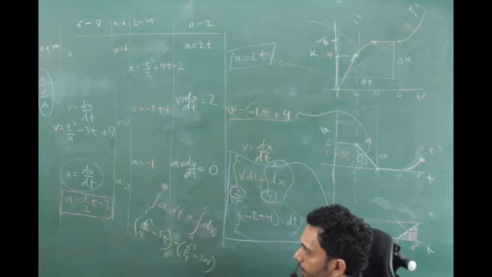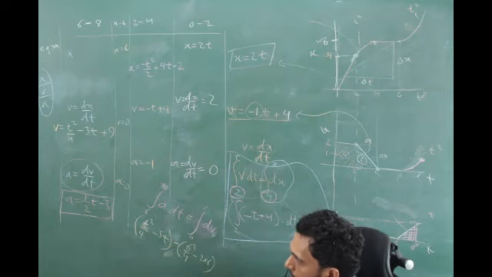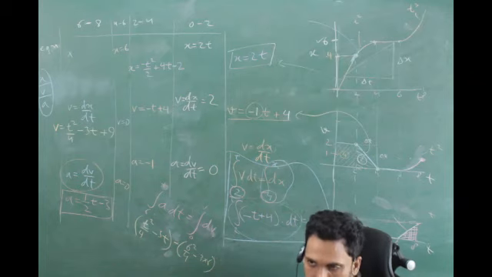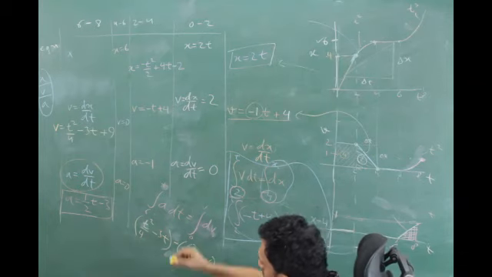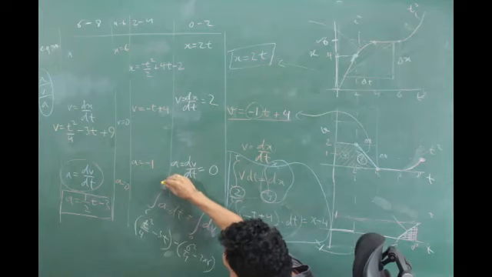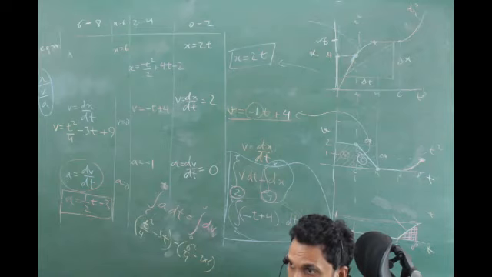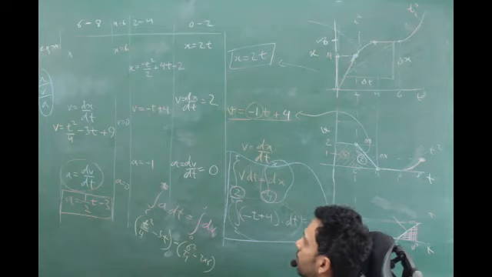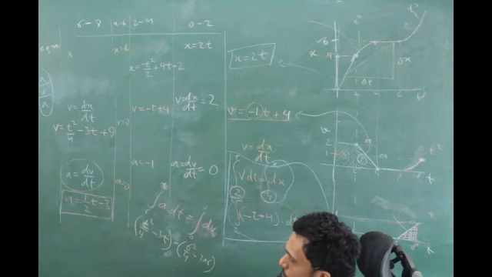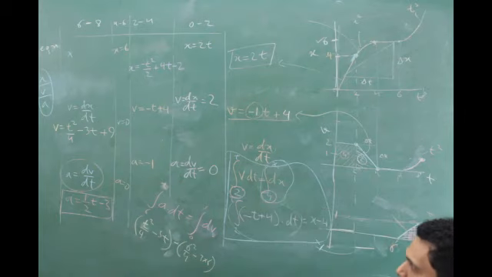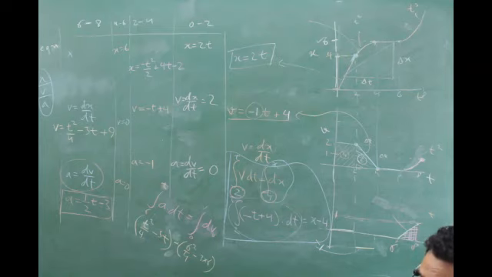Now what is the next step? Put the upper limit in it and put the lower limit in it and subtract, right? What is the upper limit? Why isn't that 8? Why is that x? If I put 8, what am I doing? I am finding the velocity at 8, the change in velocity from 6 to 8. Got the point? I don't want to do that.